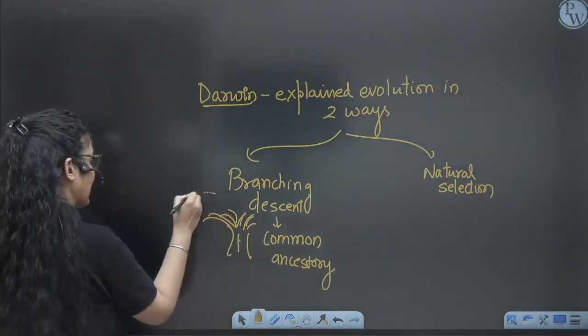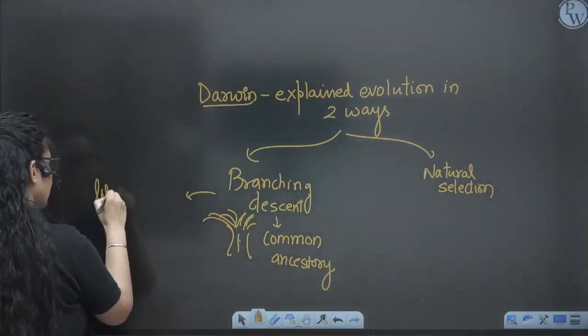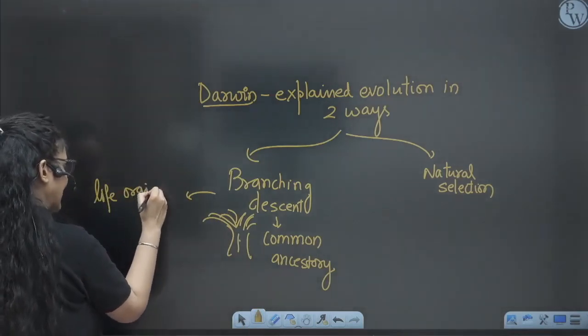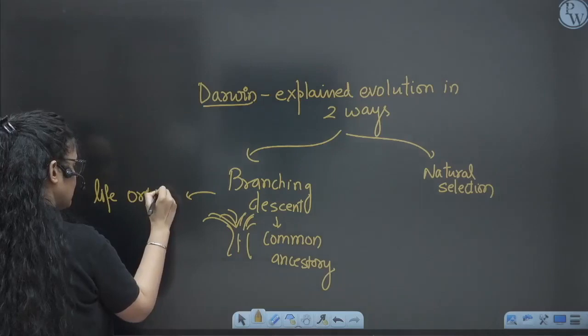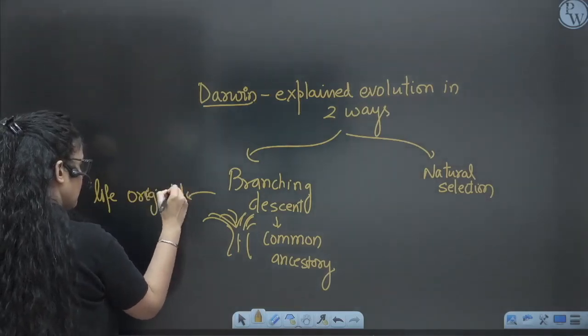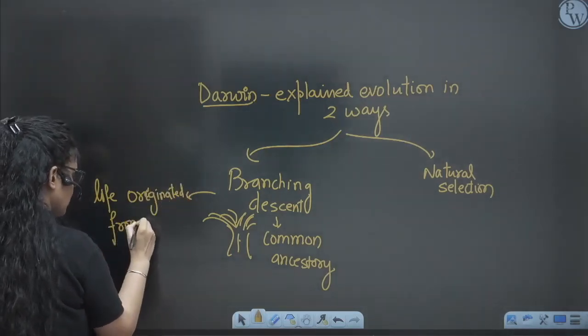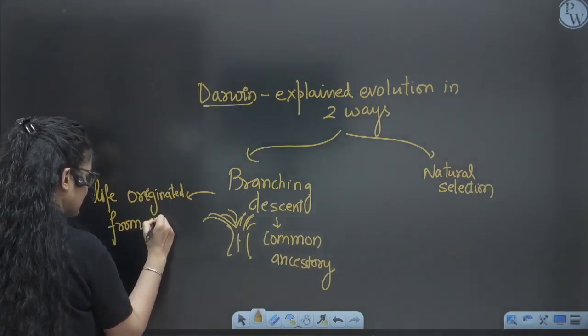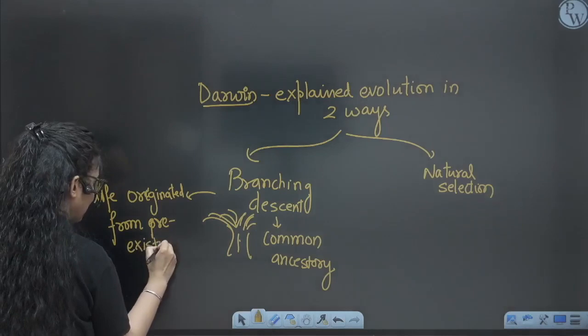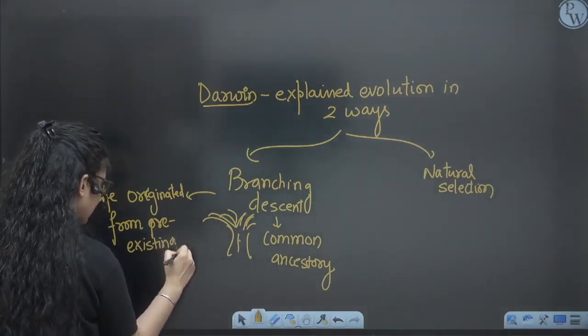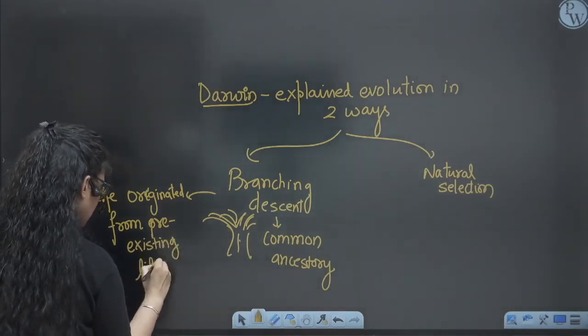That means life originated from pre-existing life, like a branch. So this is about Darwin, right?